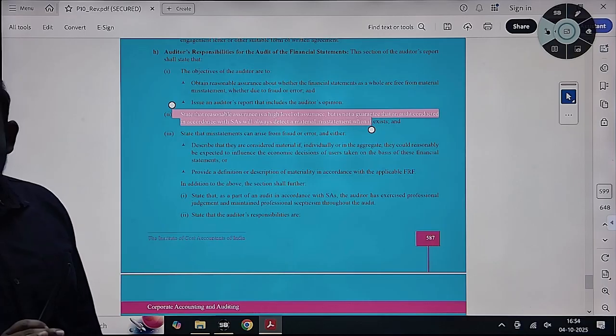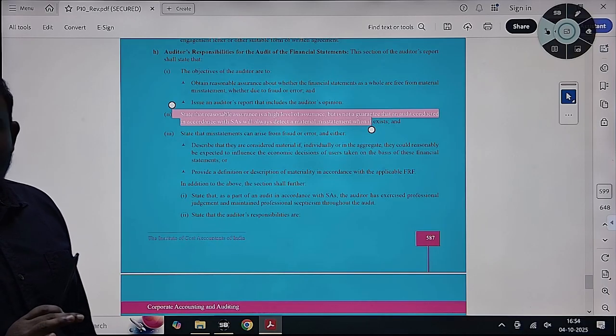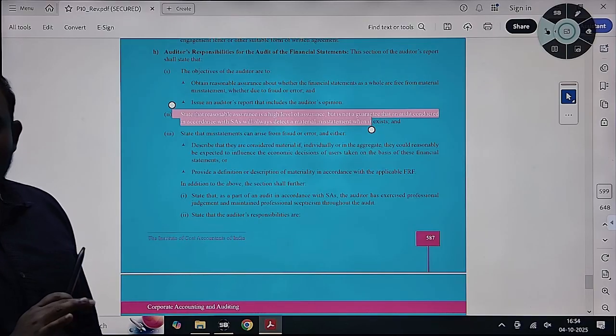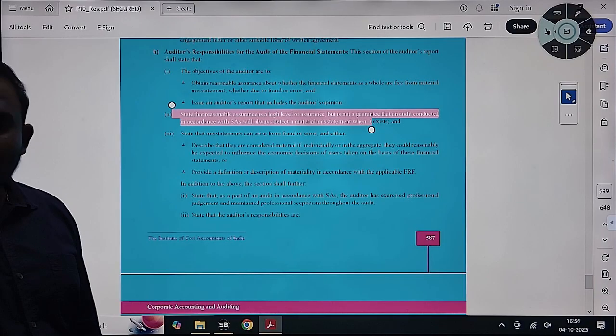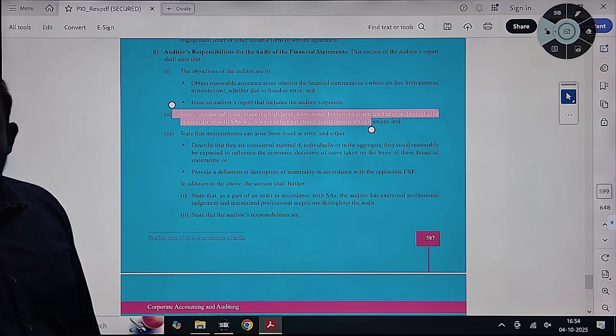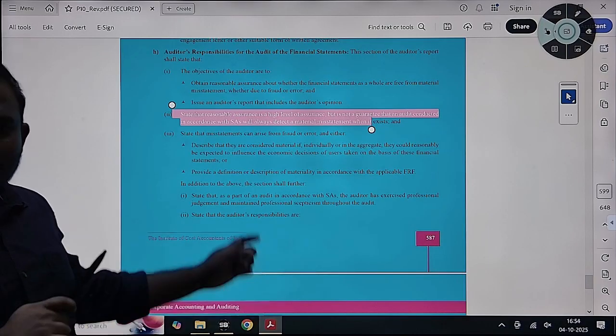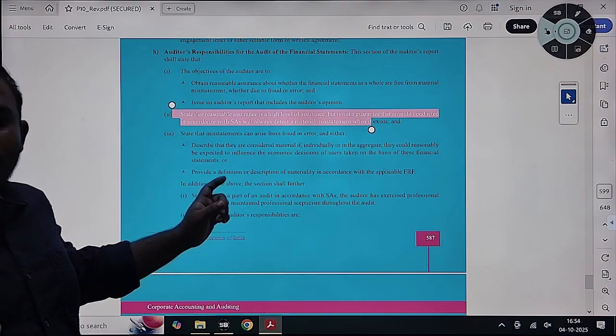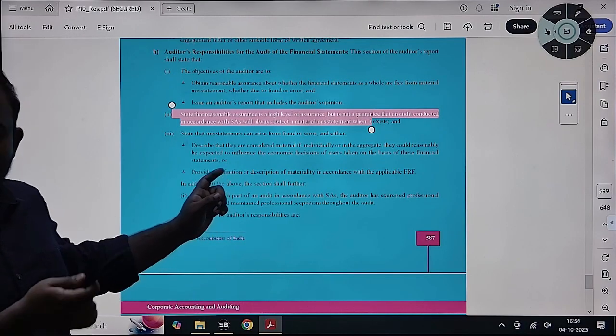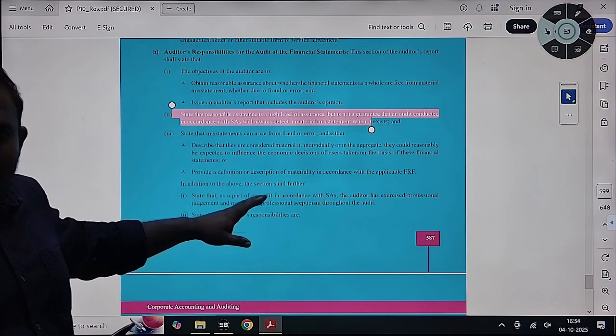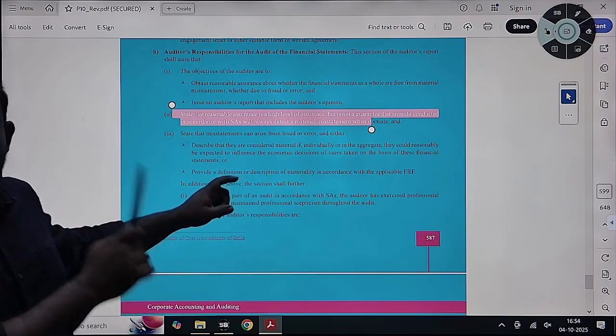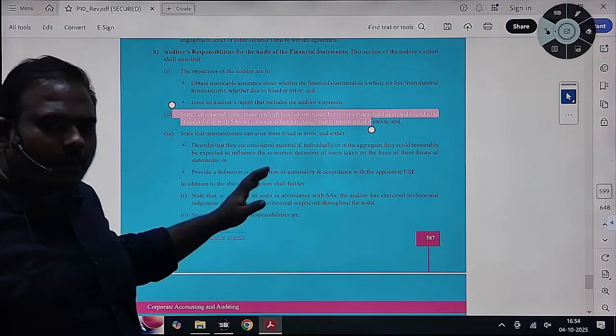It is not absolute assurance, but it is a high level of assurance because it will give clear communication to the users of FS that it is done on materiality basis. Then next step you will describe what is materiality. You will also disclose that there might be some undisclosed, undiscovered misstatements.